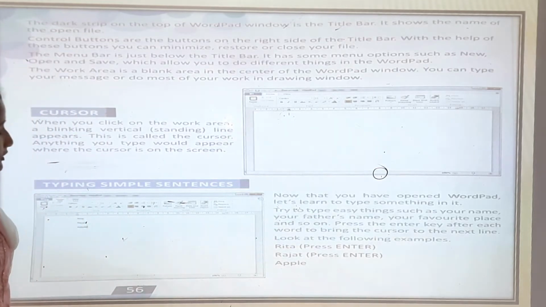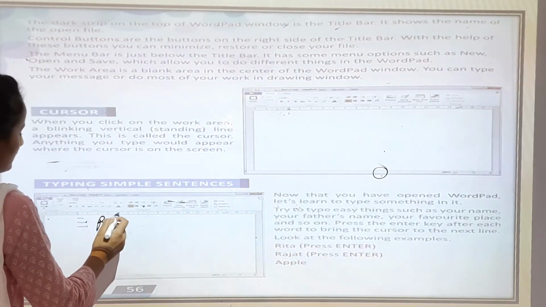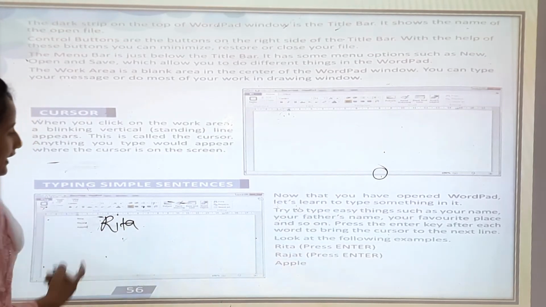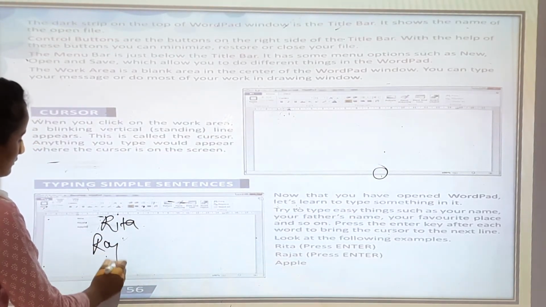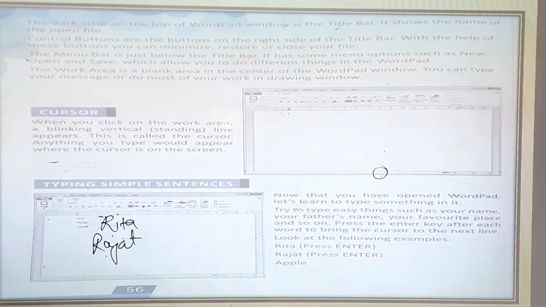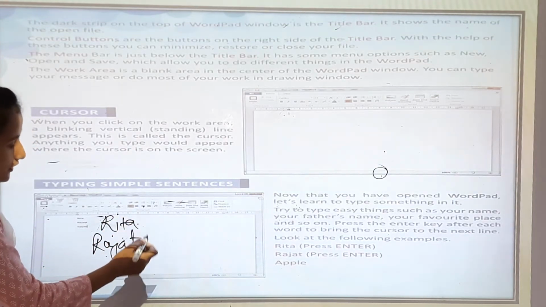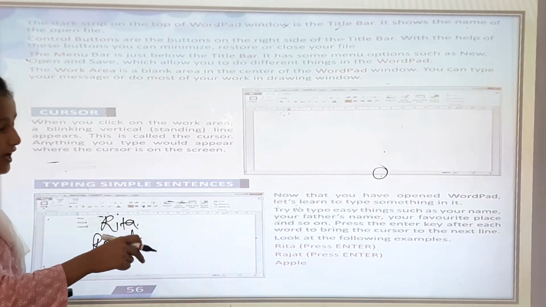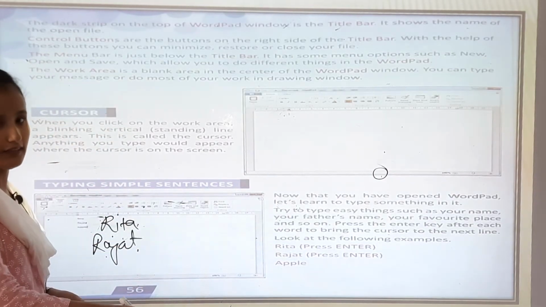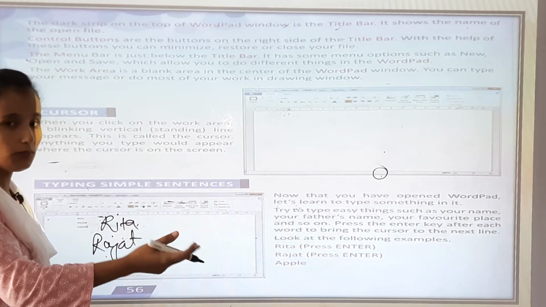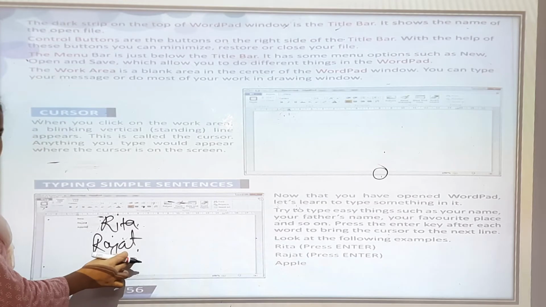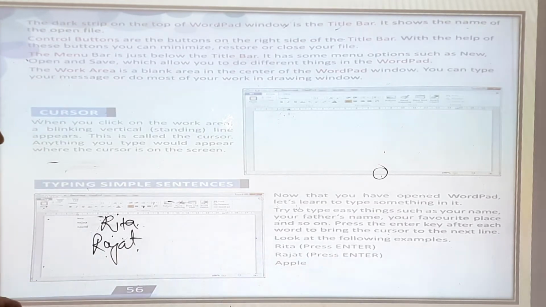For example, you want to write your name and your father's name. Your name is Rita and your father's name is Rajat. Whenever you are writing these names, you have to go to the next line. To go to the next line, you have to press the enter key on the keyboard. Then only you can go to the next line. Now these are the features you can see in your book also.